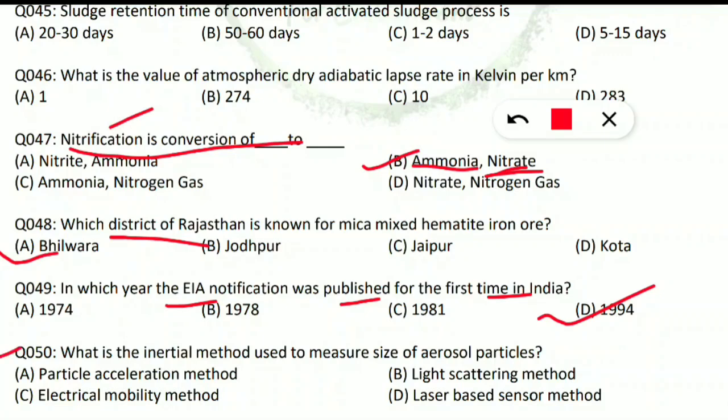Coming to question 50, we are moving towards the half century. What is the inertial method used to measure the size of aerosol particles? In order to measure their size, inertial measurement, the use of inertia, is done. So the particle acceleration method will be the method to measure the size of aerosol particles in the inertial method. These were the questions which we discussed from the previous year's RSPCB examination.